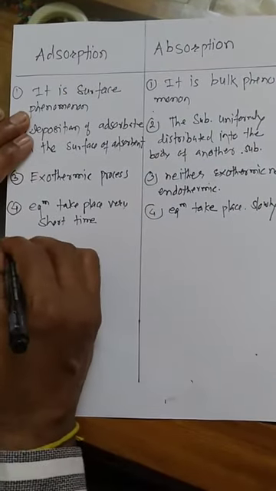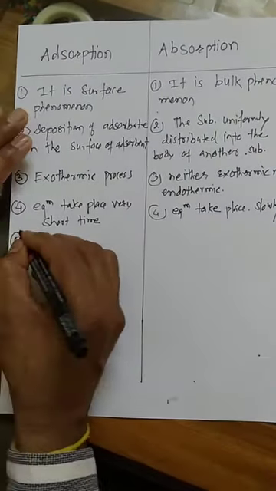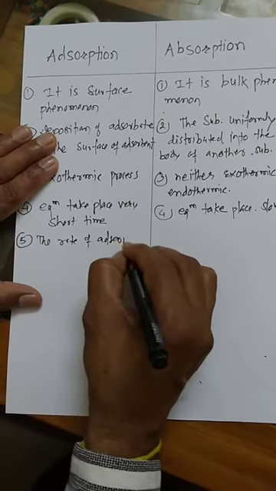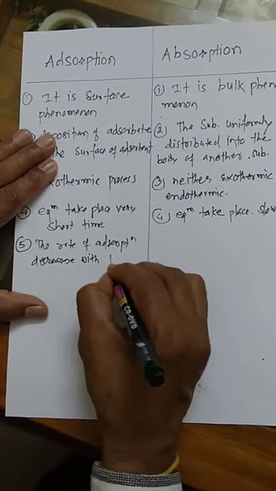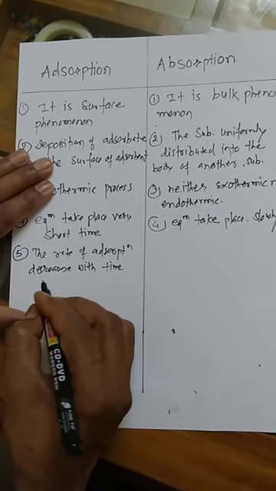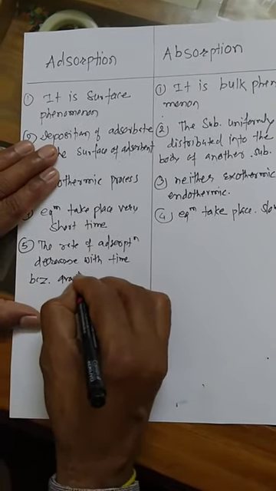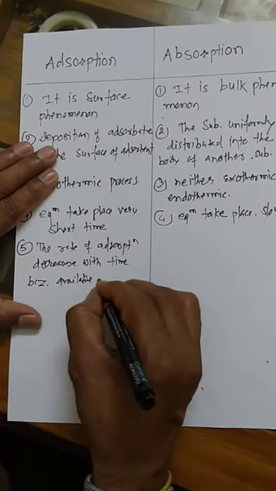Fifth difference: the rate of adsorption decreases with time, because the available surface area decreases.